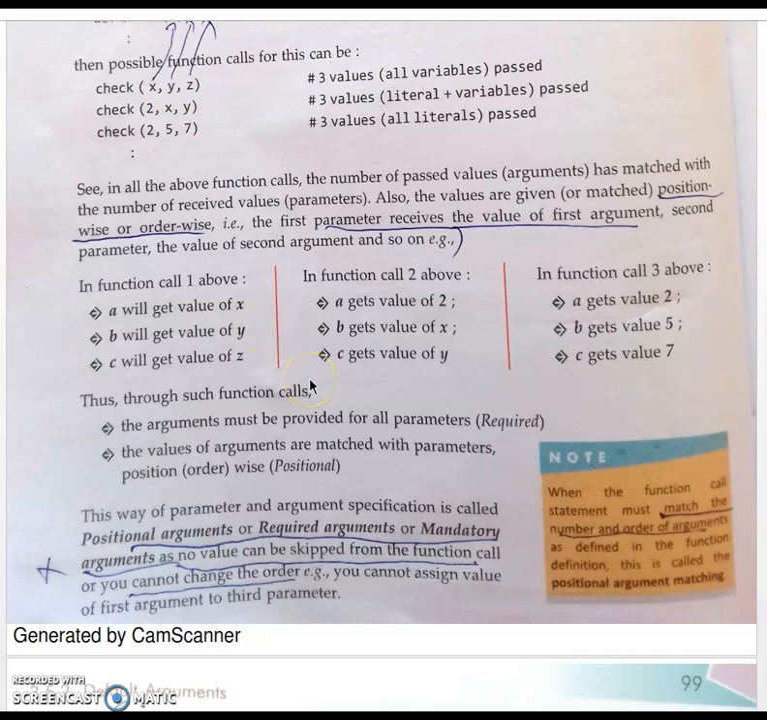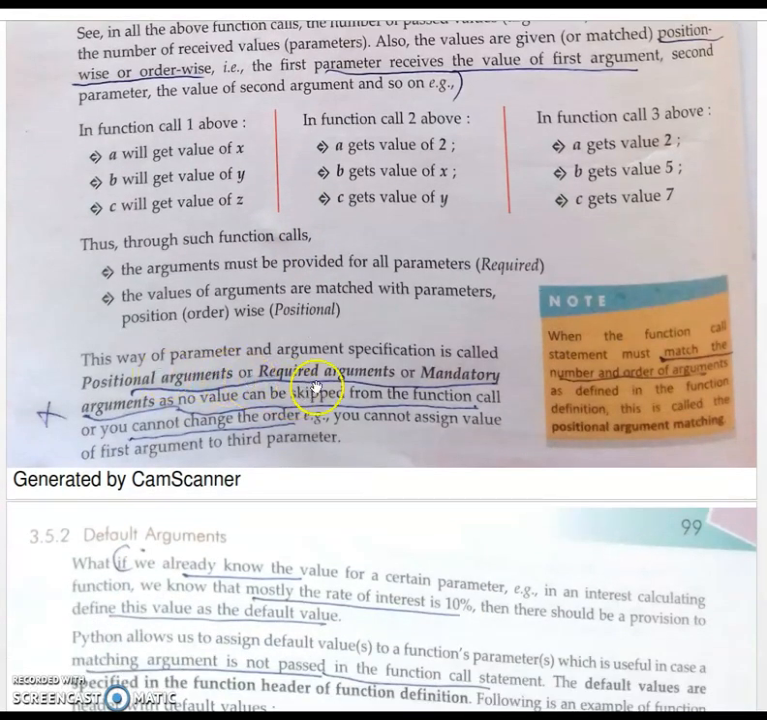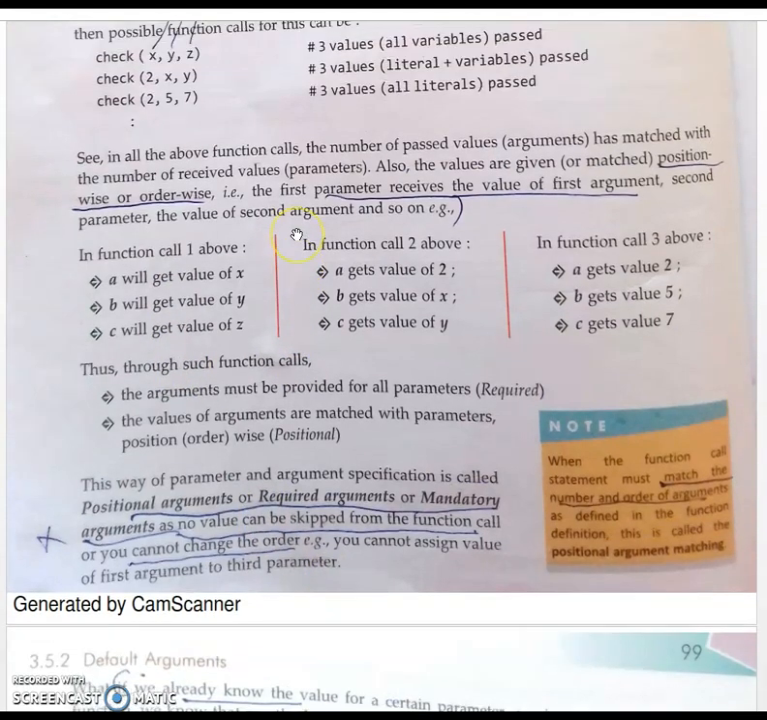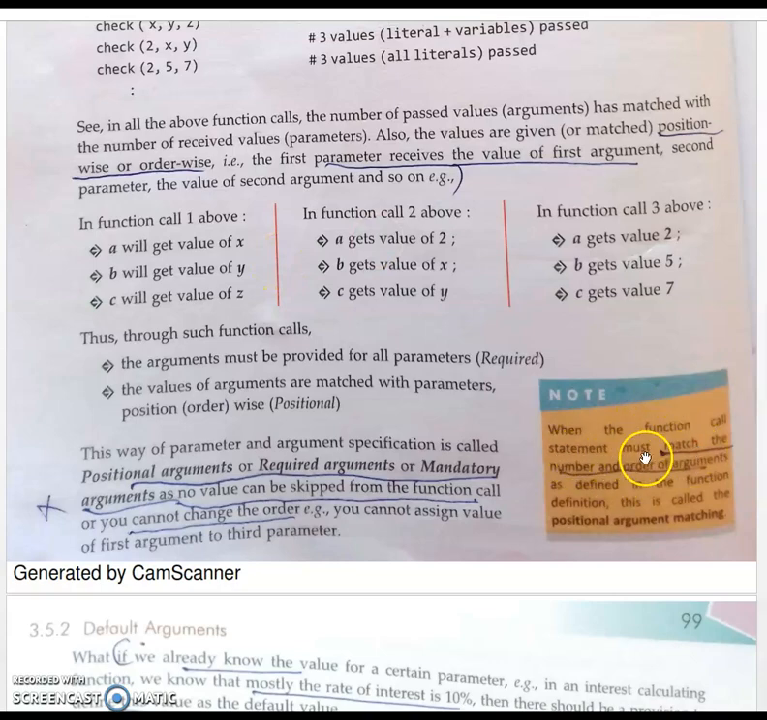Okay, then the positional arguments. They are also called required arguments or mandatory arguments, as no value can be skipped from the function call. You cannot change the order. You cannot assign the value of the first argument to the third parameter. When the function call statement is made, it must match the number and order of arguments.